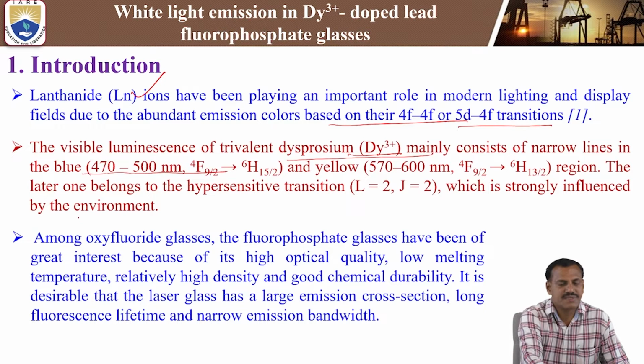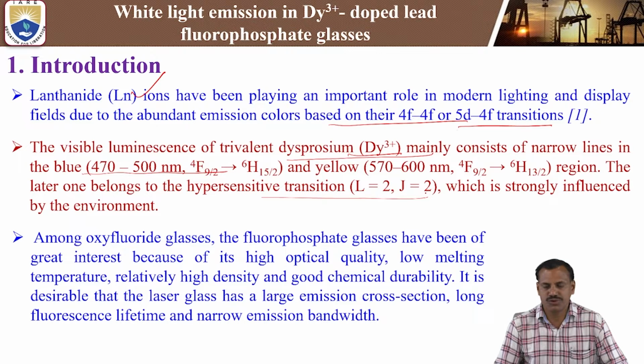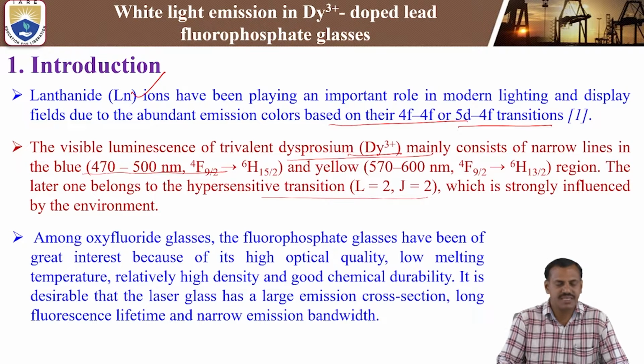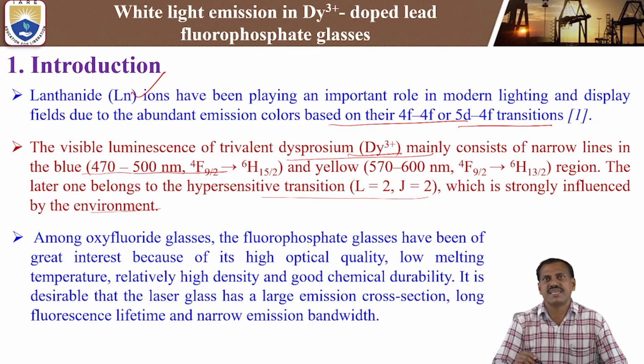The latter one belongs to the hypersensitive transition, with delta L equal to 2 and delta J equal to 2, which is strongly influenced by the environment. The environment means the surrounding ligands, which change the environment of the dysprosium 3+ ions, through interaction with oxygen ions, as in Dy2O3.